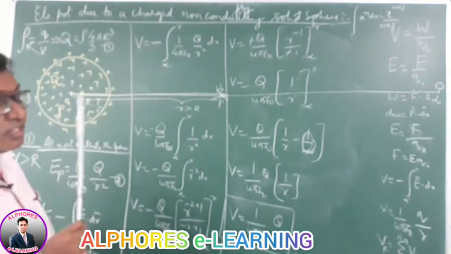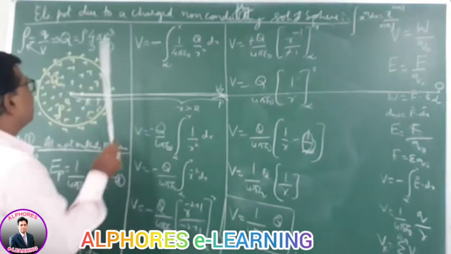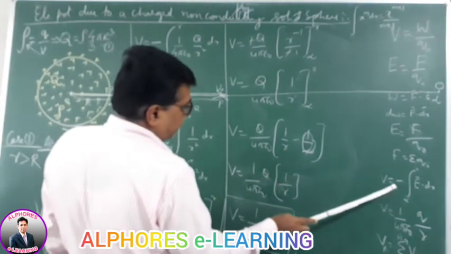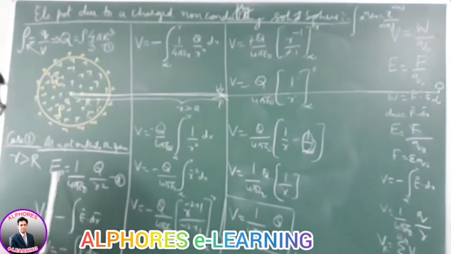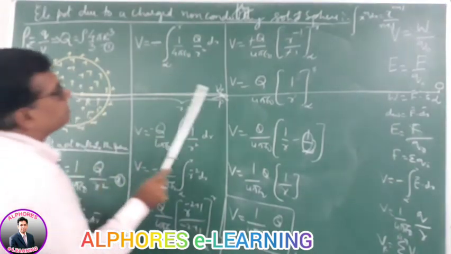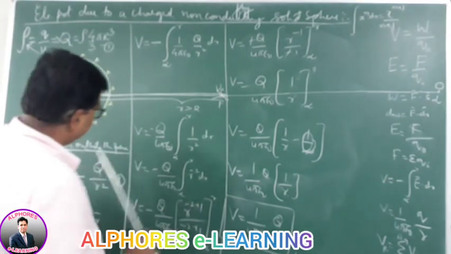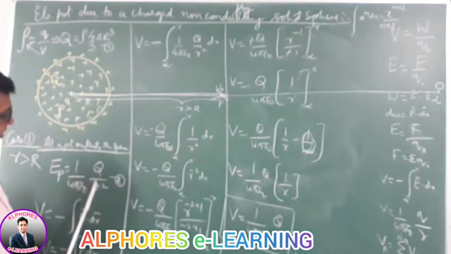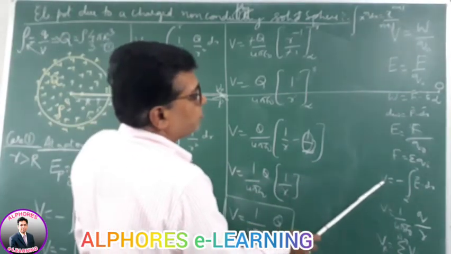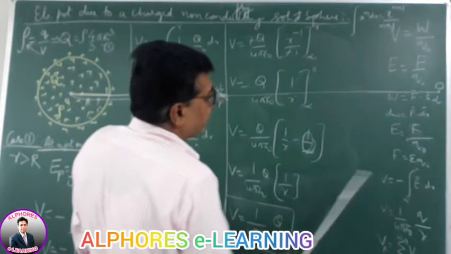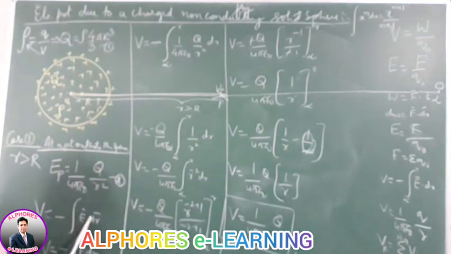First equation. Next, to find the potential, I am using the formula potential V is minus integral E dot dr. So first we have to define E. What is the electric field? For a non-conducting sphere, the electric field at a distance r, the formula is 1 by 4 pi epsilon q by r square. Right? So this is the electric field. Then according to the definition, potential is minus integral from infinity of E dot dr.